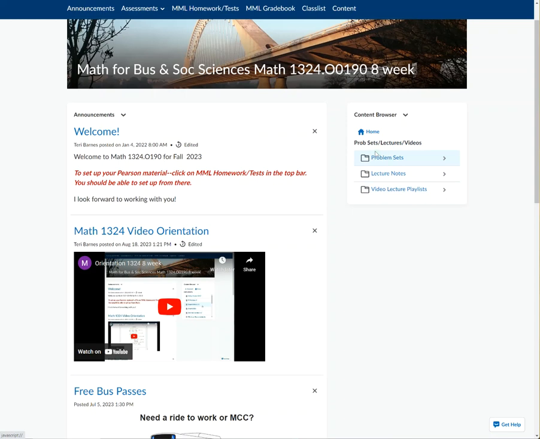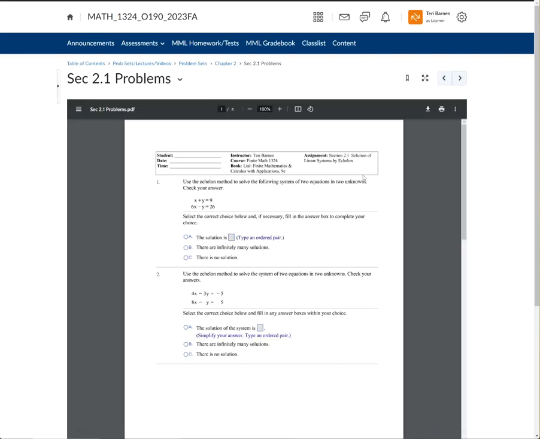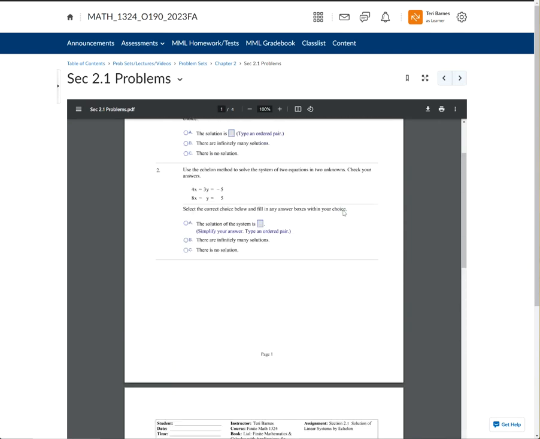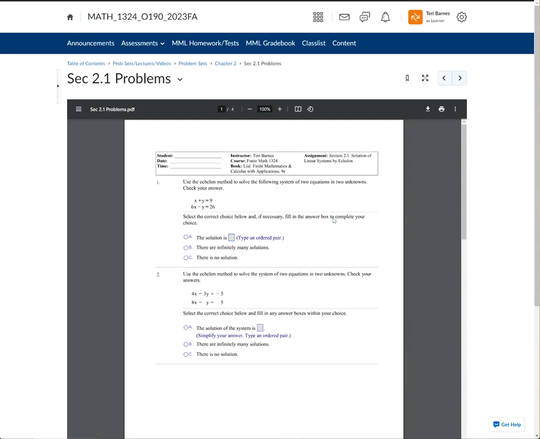If we click there, the first one is problem sets. When we go there, there's a section for each chapter we're covering. Chapter 2, and there's the 6 sections of problems. If you were in the classroom, I would say, okay, pull out your 2.1 problems. We're going to look at those in class. So you could print this or just look at it. This one I think has 7 questions. And so this is what you want to practice on to get ready to do the homework. So let's go back and look at the next part.